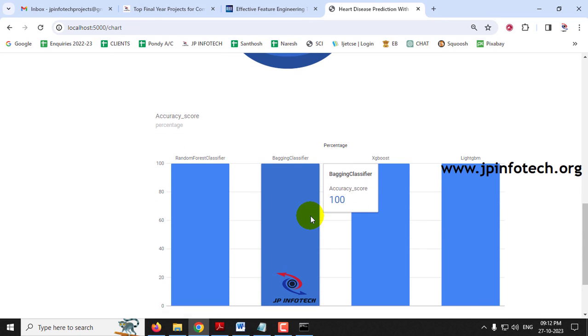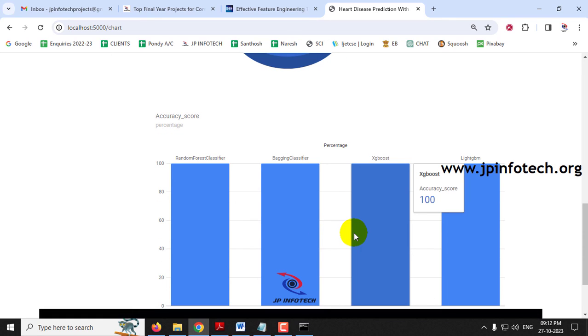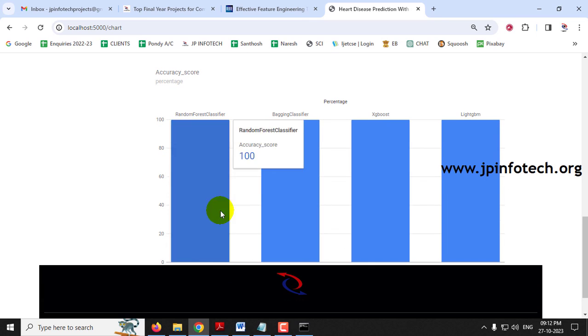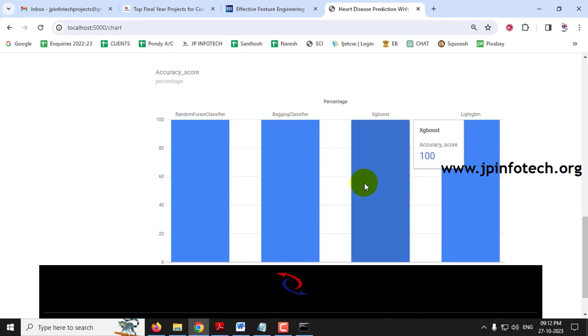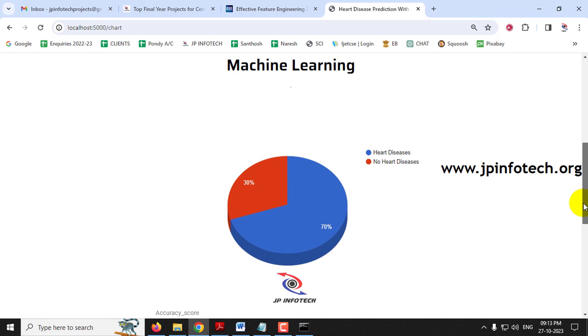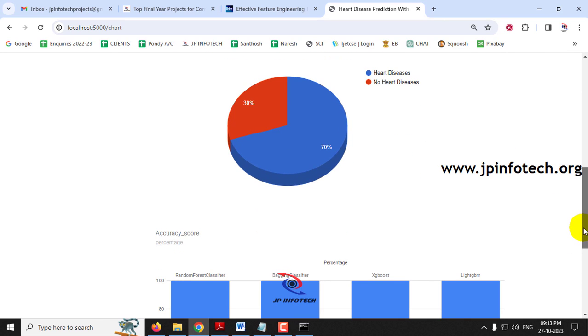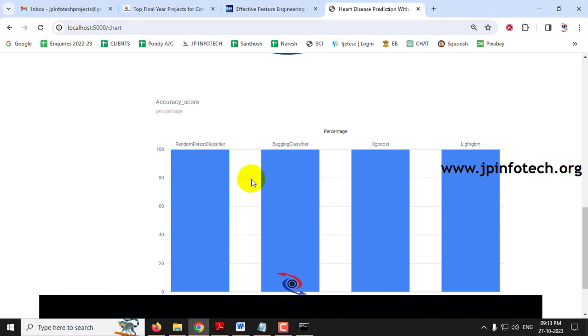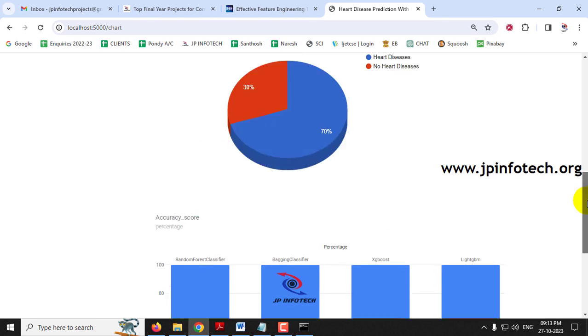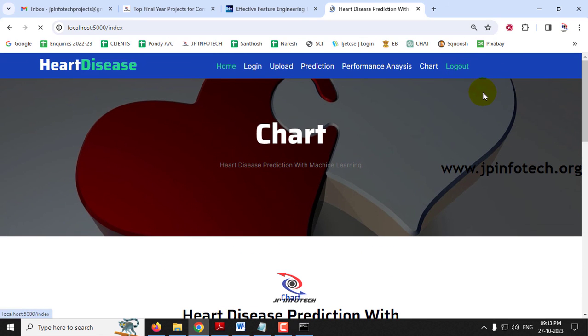And finally comes the accuracy score chart. As we have achieved 100% for all the models, the graphs remain the same for all the classifiers: random forest classifier, bagging classifier, GBoost, and LightGBM. So this is the accuracy graph. In the chart part we have 2 charts: one depicting the dataset and the other the accuracy chart. And now let me log out.